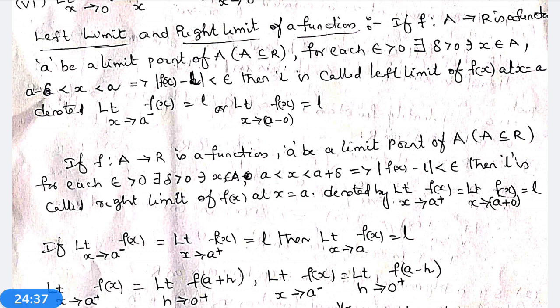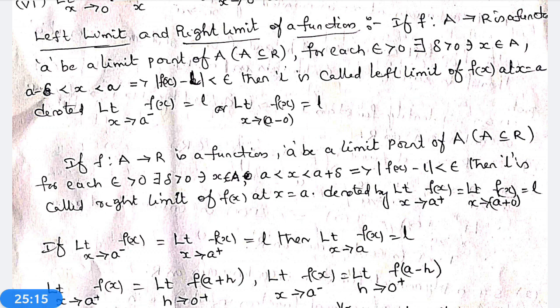Now we go to the original topic of this unit, that is continuity of a function. What is meant by continuity of a function? Up to this we have learned about limits, left limit and right limit. Based upon left and right limit, we can find the limit of the function. If both left and right limit exist and they are equal, then that value is called the limit of the function. Now, what is meant by continuity of a function?